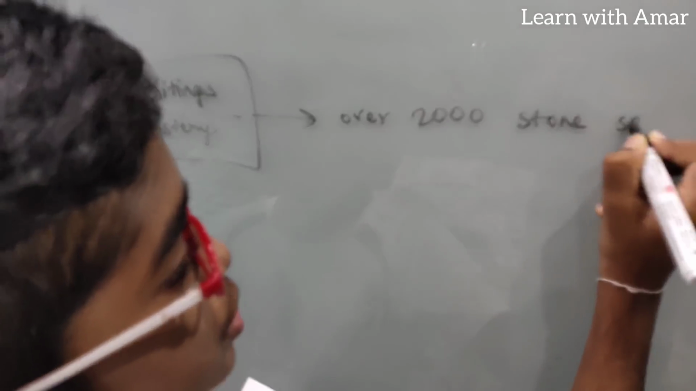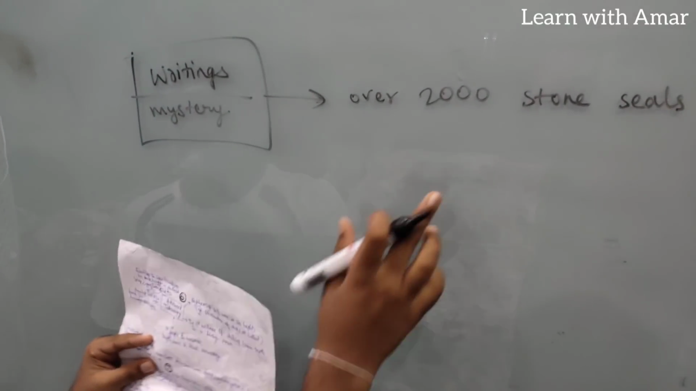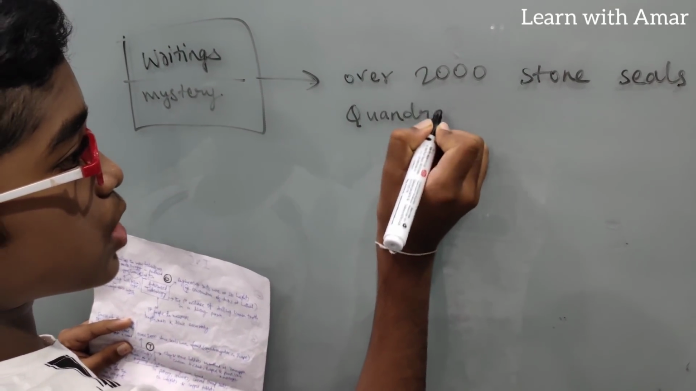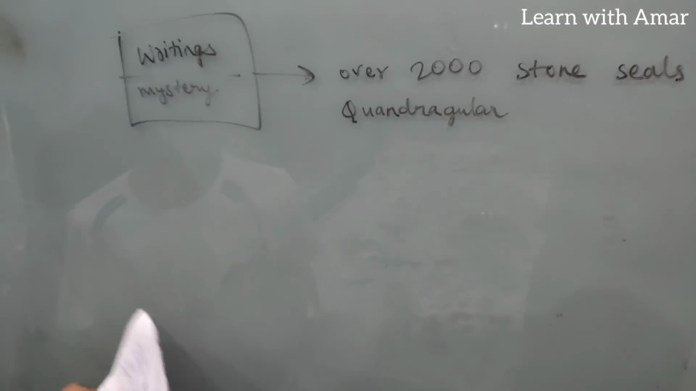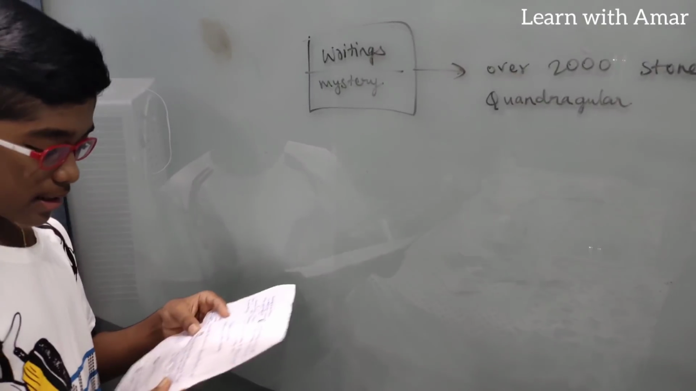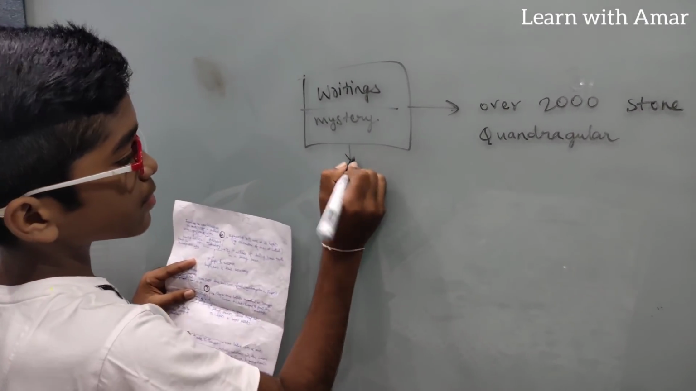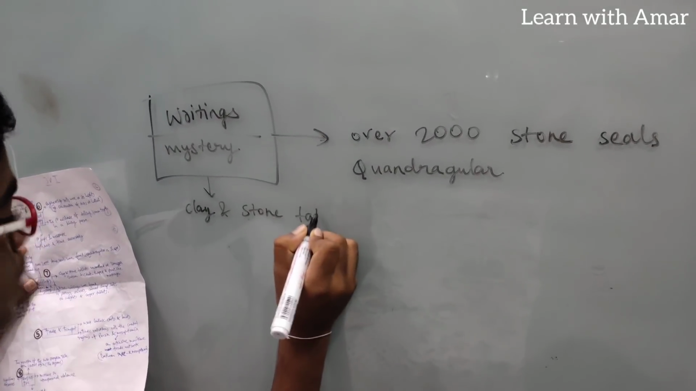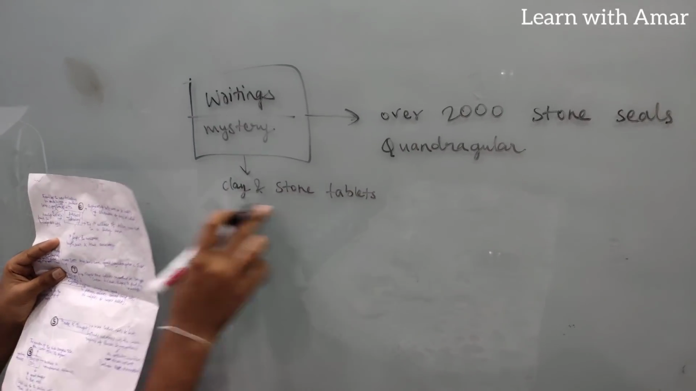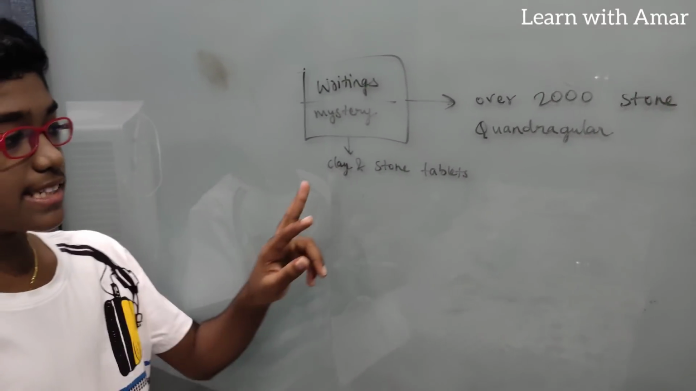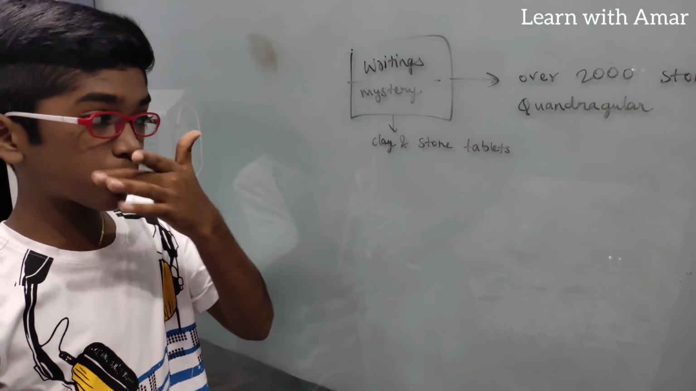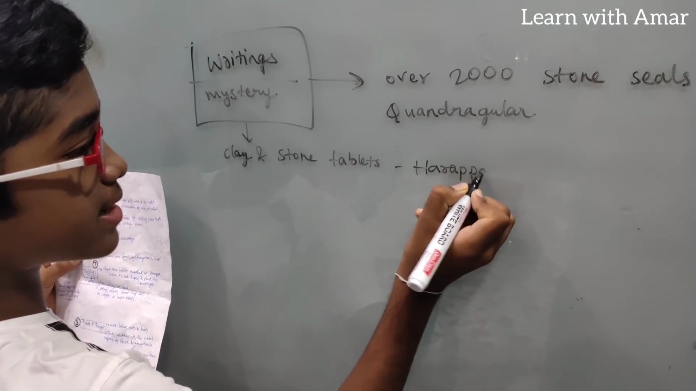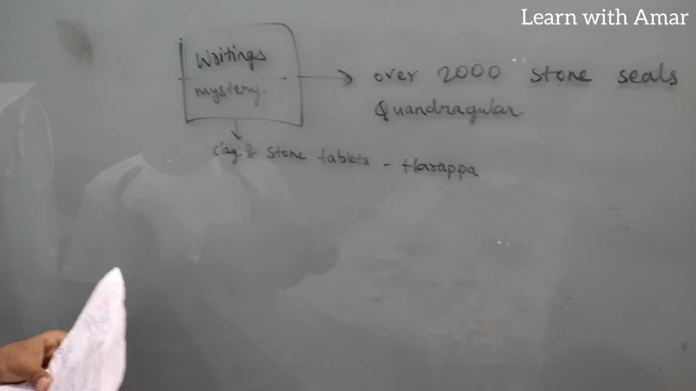The stone seals found here were quadrangular in shape. And they used clay and stone tablets to write on. Where did we find these clay and stone tablets? We found them at the city of Harappa. They were unearthed at the city of Harappa.